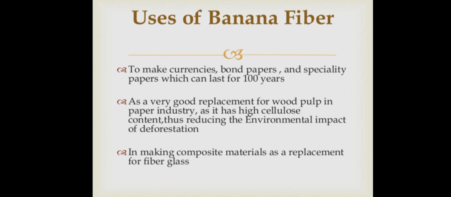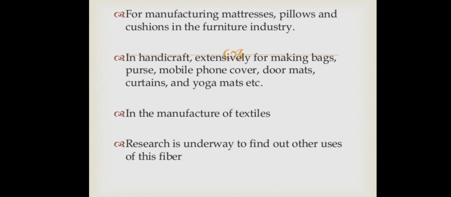It is a very good replacement of wood pulp in the paper industry, as it has a high cellulose content, thus reducing the environmental impact of deforestation. That is another thing. It can also be used in making composite material as a replacement for fiberglass. For manufacturing mattresses, pillows and cushions in the furniture industry, this fiber is very ideal.